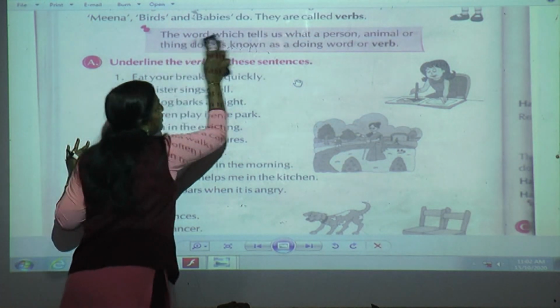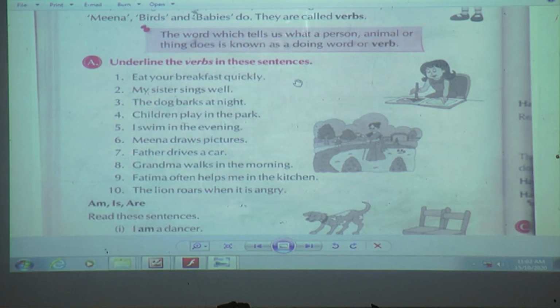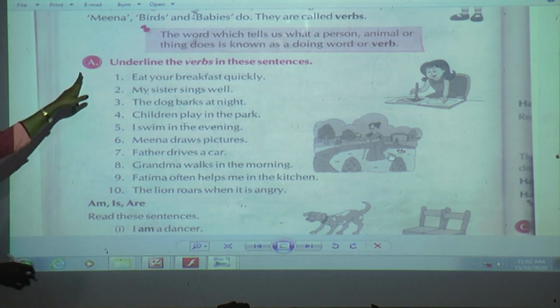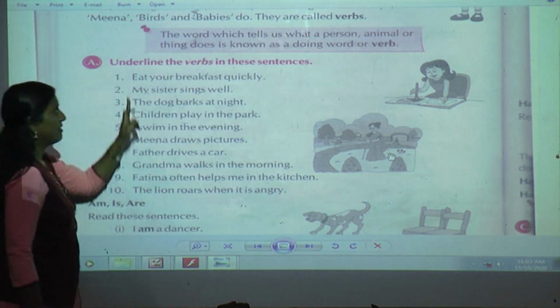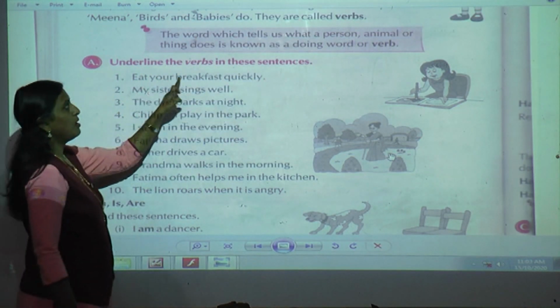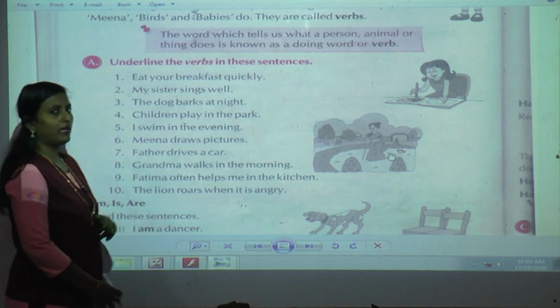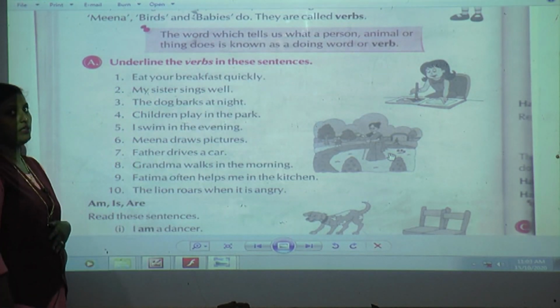Again I will explain you with different examples. Ready, students? Okay. What is exercise A? Underline the verbs in these sentences. First, eat your breakfast quickly. Now tell me which is the action word here?